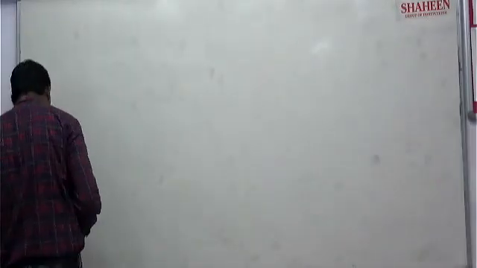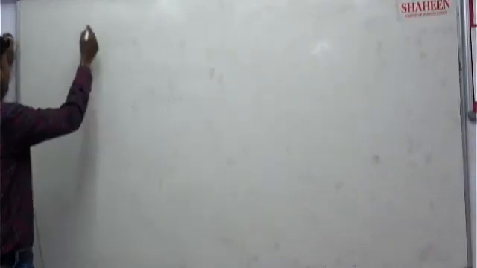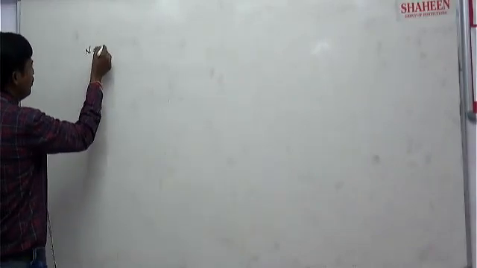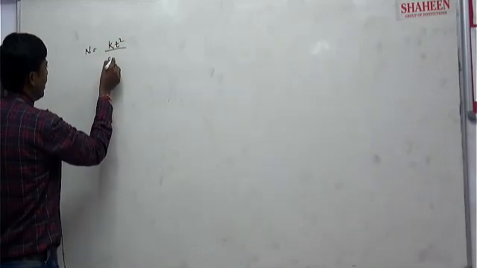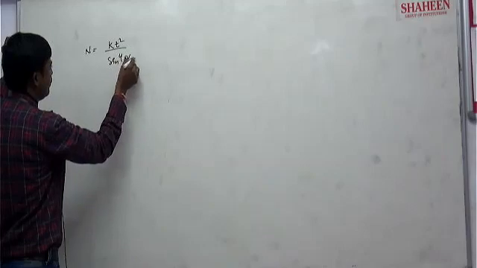One question based on that. Before that, I will write n is equal to k Z square by sine to the power 4 theta by 2, correct?